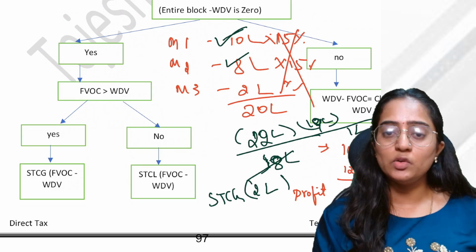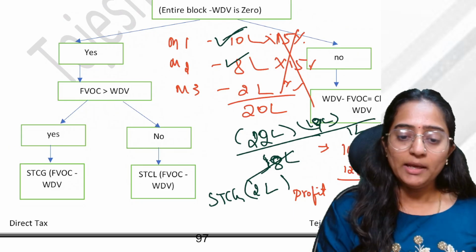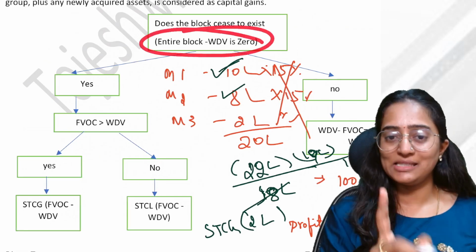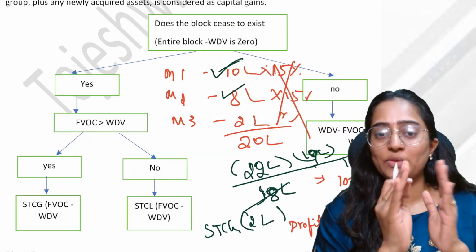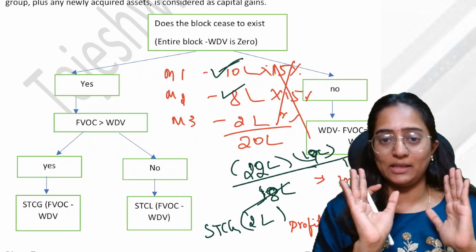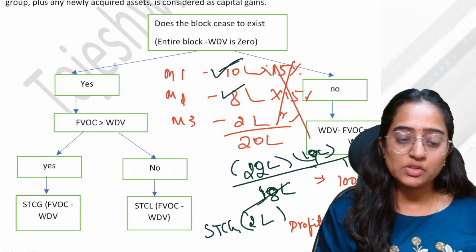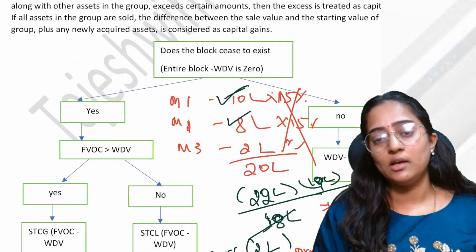It will still continue to carry that 1 lakh rupees as your closing WDV. It means only if your entire WDV is 0, that is, you have sold all the assets, only in that situation are you going to get taxability under capital gain.